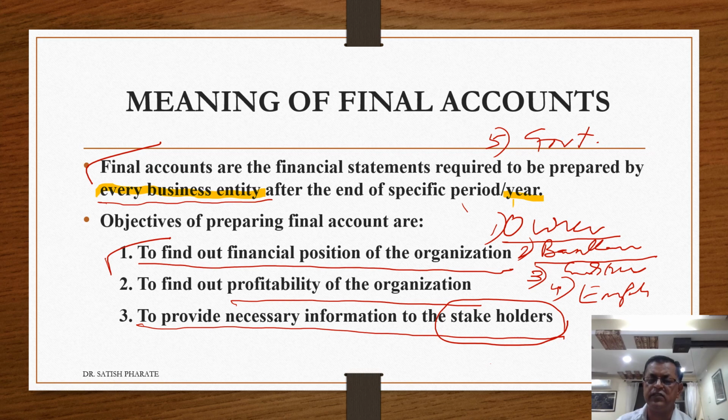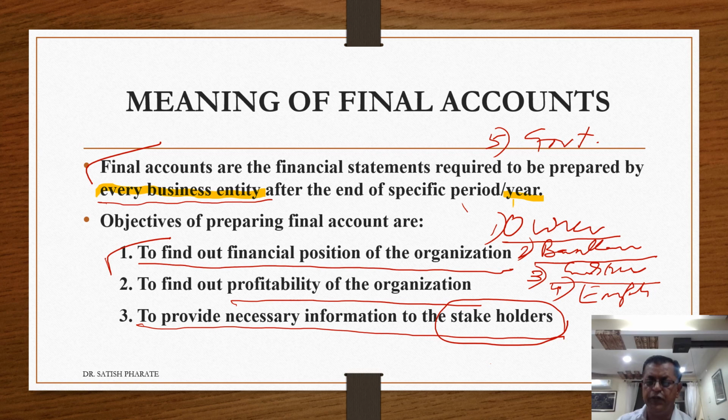Third one is creditors. Whenever the business entity wants to purchase material or goods from the market on credit basis, the person from whom the goods are to be purchased must know the credibility of the organization. If they see that the business is sound, they will give you the credit facilities, and naturally creditors are also interested from this point of view.